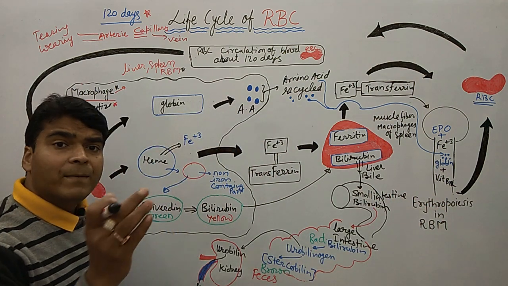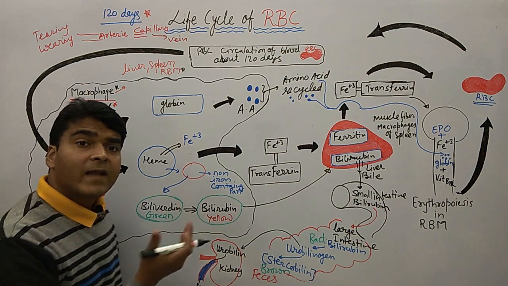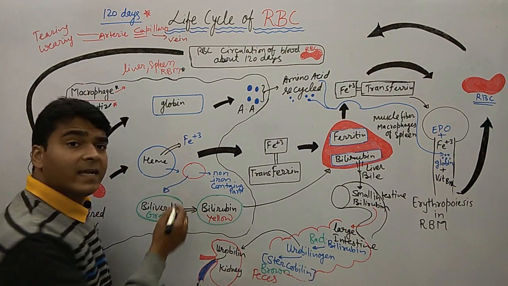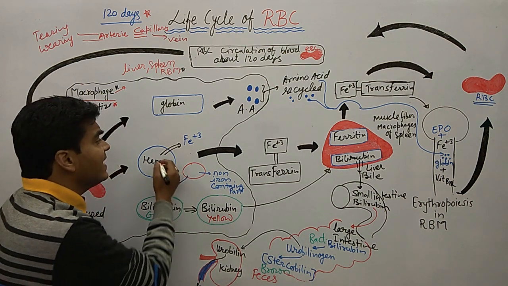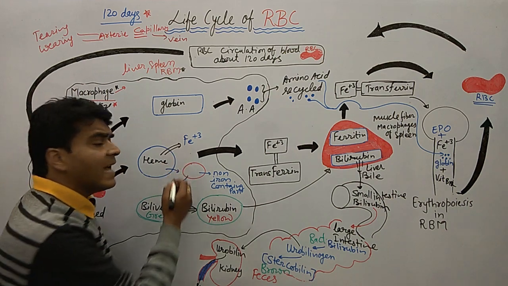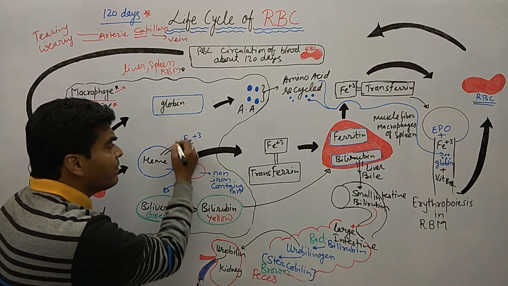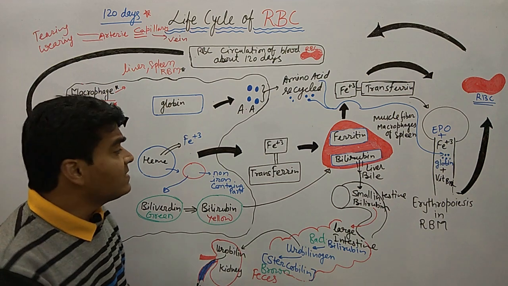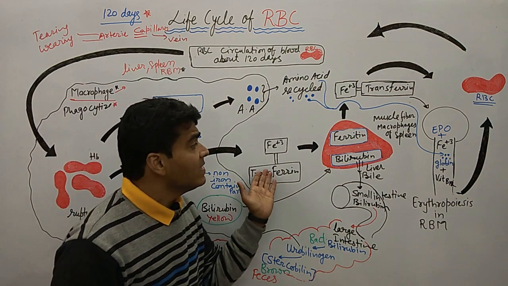Now what is the story of heme? It breaks down, and our body detaches Fe+3, and then Fe+3 is transported with the help of transferrin.